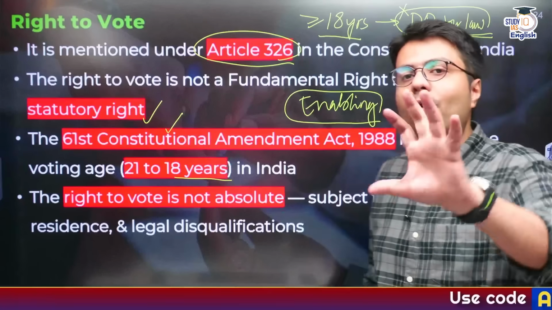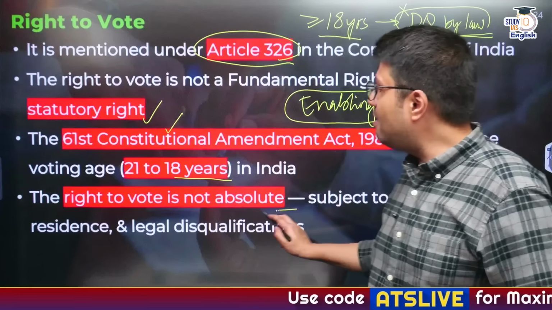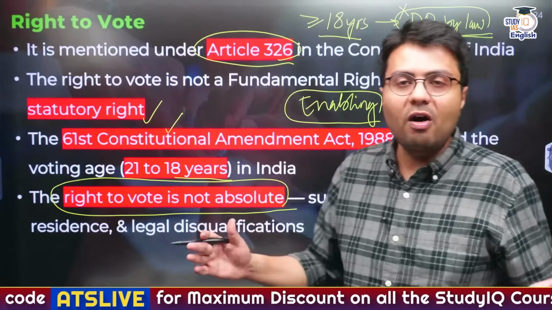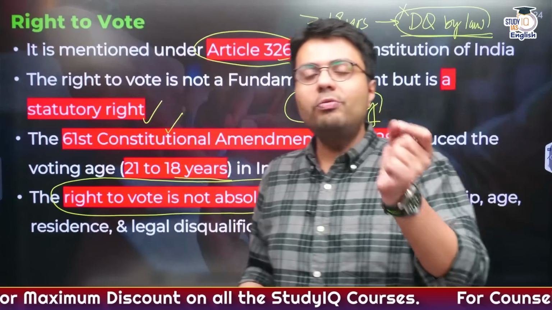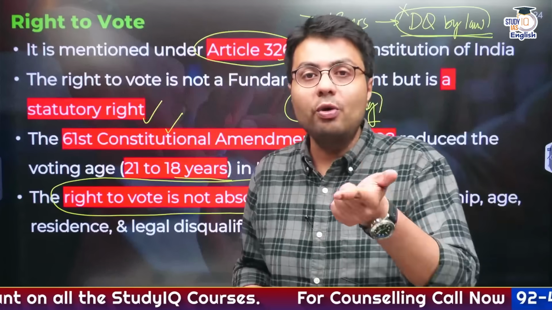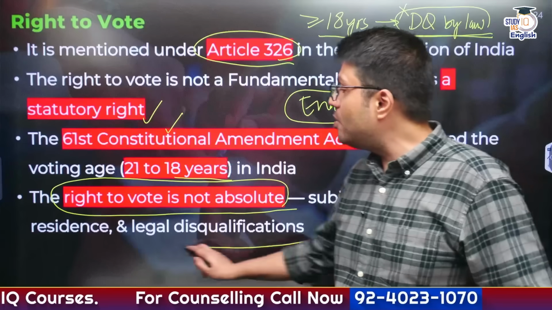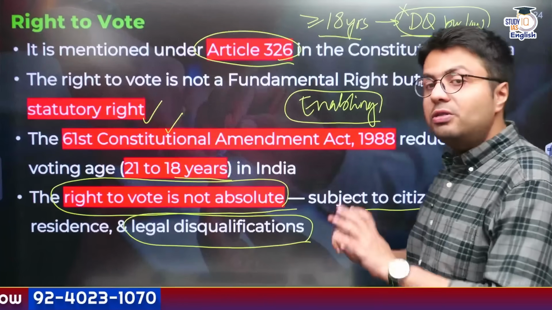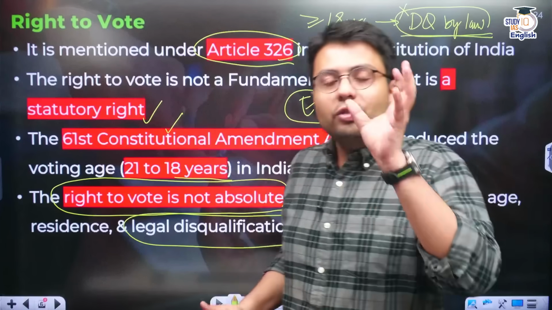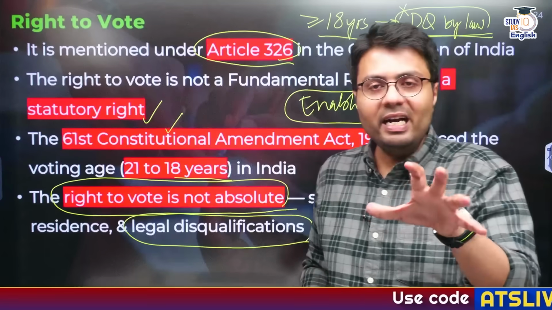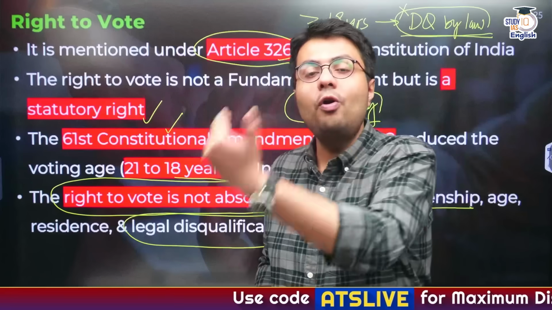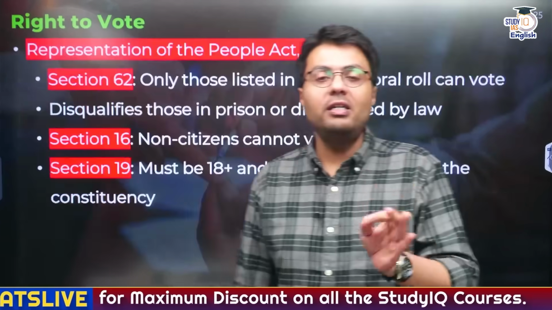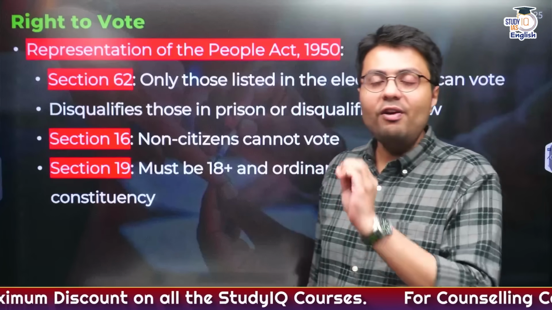Therefore, from this slide, what did we understand? We understood that right to vote in India is not absolute. You can't say that I'm an Indian citizen over and above 18 years of age, and this automatically guarantees that you can vote. You can vote provided you are not legally disqualified, you are living in India, and you satisfy citizenship, age criteria, etc. So this right in India is qualified only by a law or a statute passed by the Indian Parliament, and this statute is the Representation of the People Act 1950.